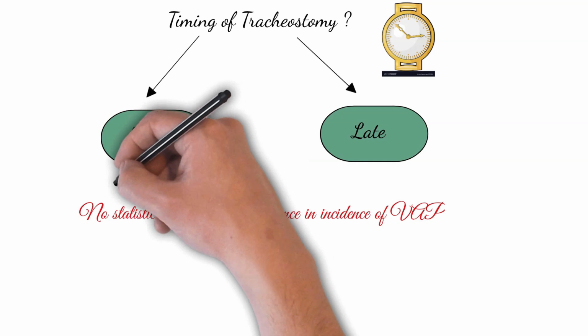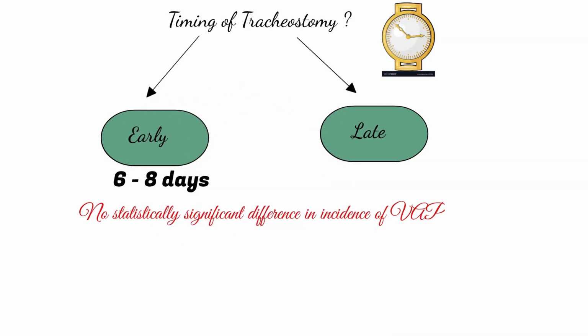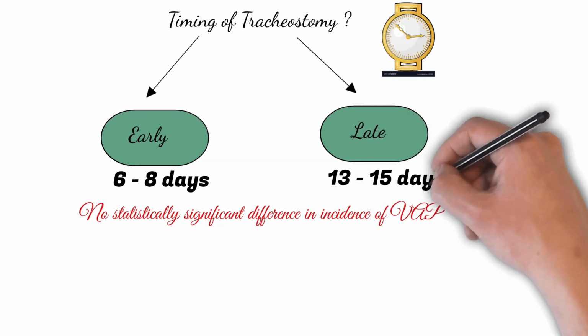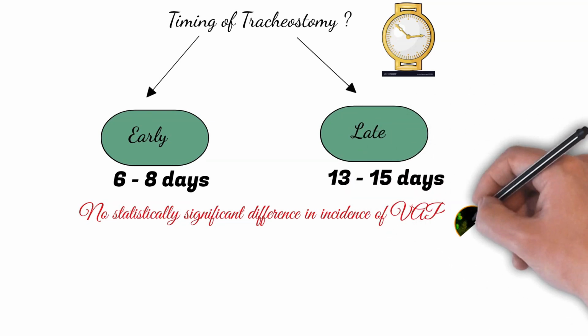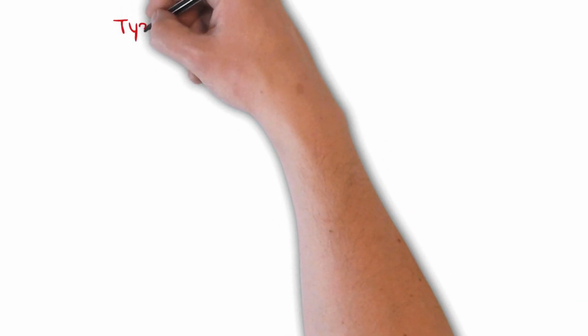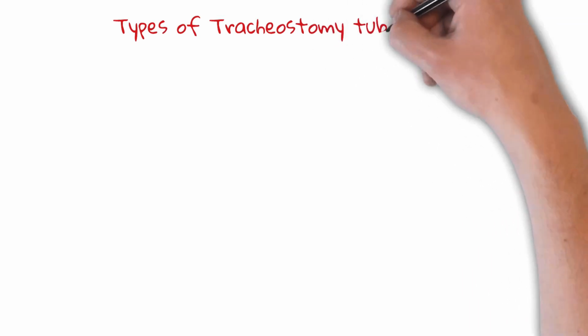Early tracheostomy is done between 6 to 8 days, and the late tracheostomy is done between 13 to 15 days. And there is no difference in the incidence of the VAP in both of these cases, whether it is early or late tracheostomy.